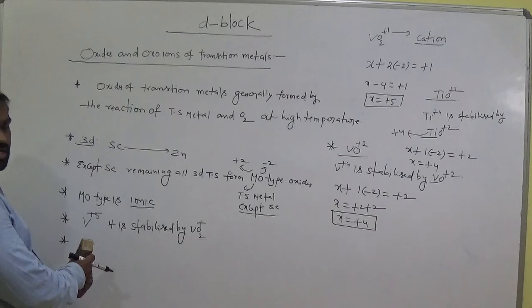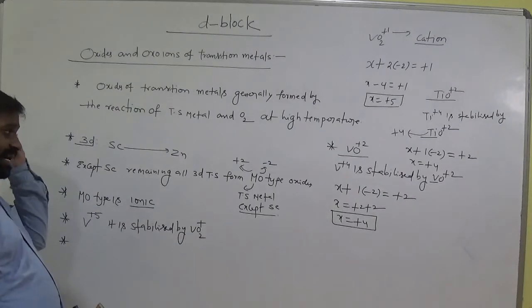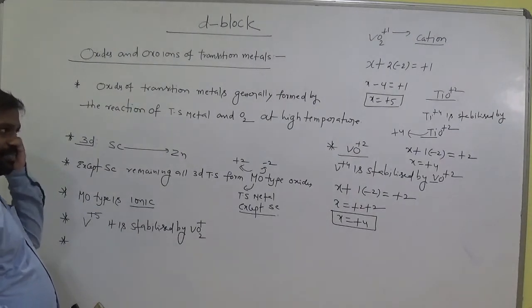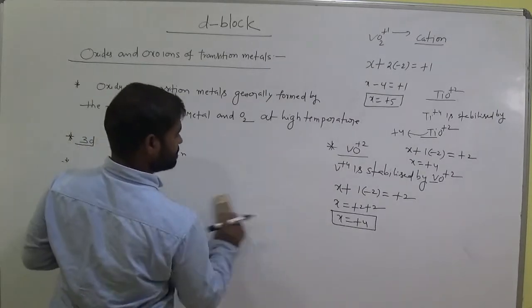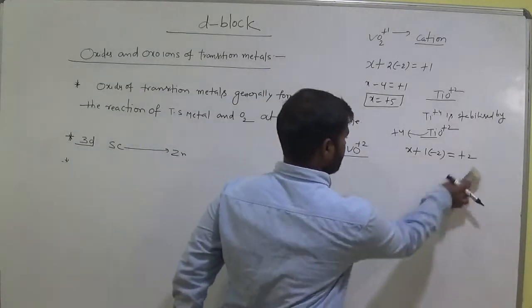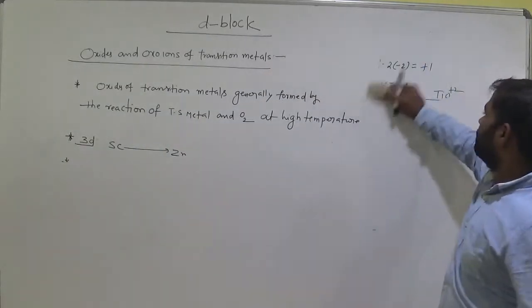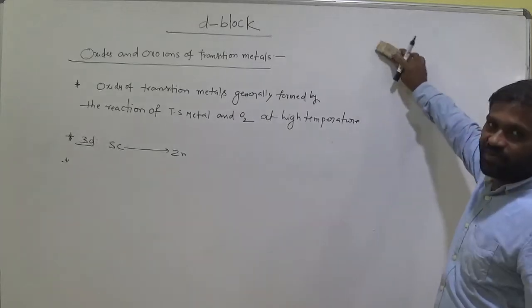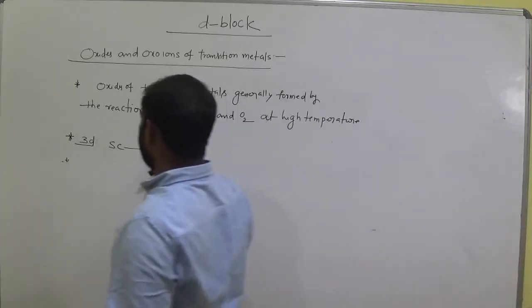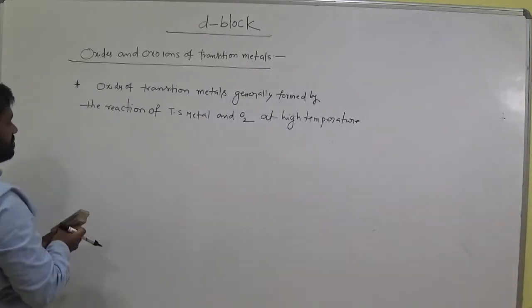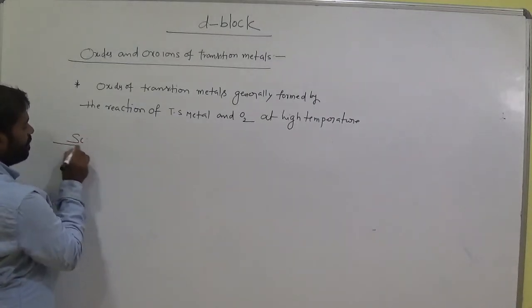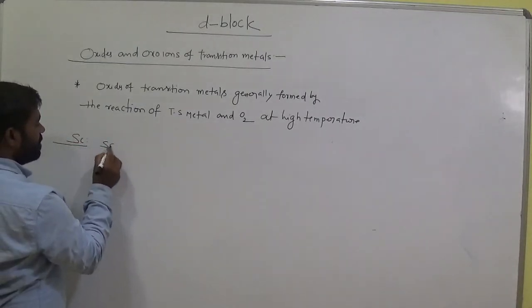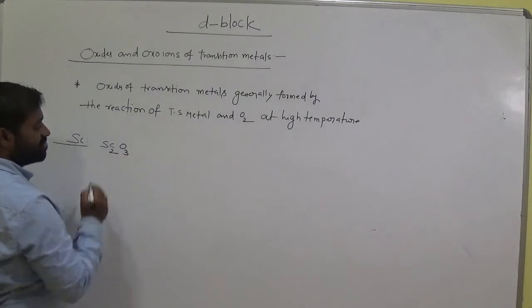Okay, 3D transition. So here scandium does not form MO type oxides. Then what type of oxide does it prefer to form here? That is scandium Sc2O3.